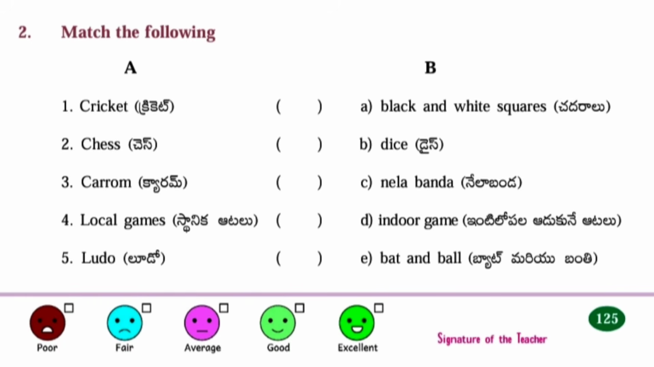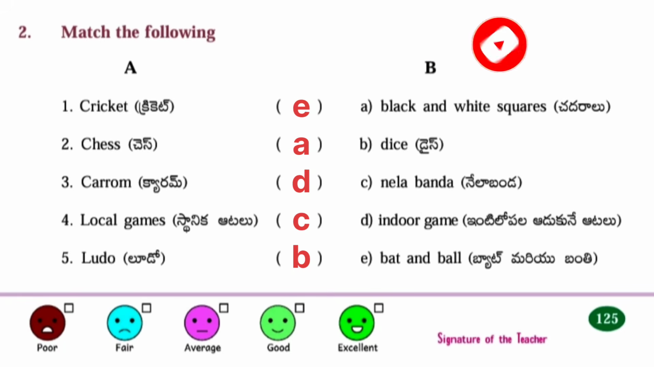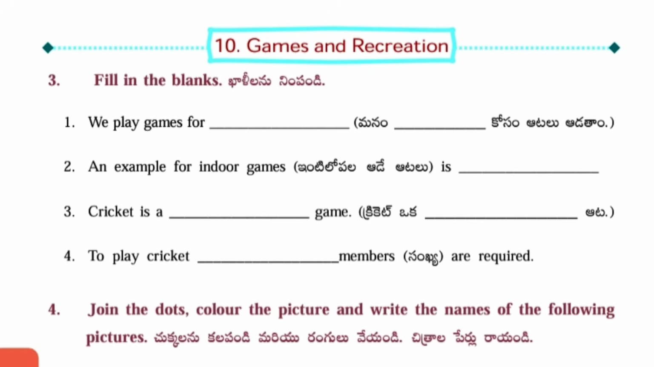Second one, match the following. Cricket, answer E, bat and ball. Chess, answer A, black and white squares. Third one, caroms, answer D, indoor game. Fourth one, local games, answer C, Nelabanda. Last one, fifth, ludo, answer B, dice.